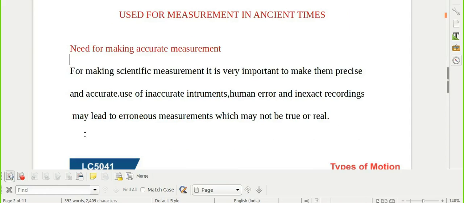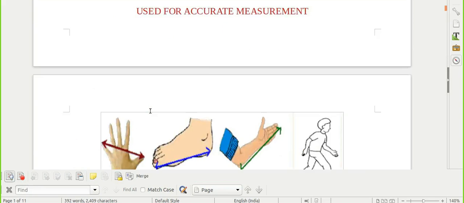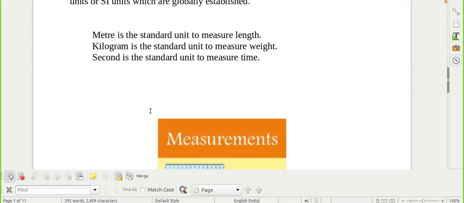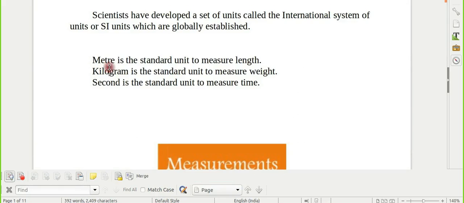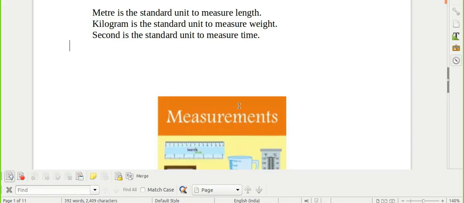To avoid this inaccuracy, the scientists have developed a set of units called standard units. Like meter is the standard unit to measure length, kilogram is the standard unit to measure weight, and second is the standard unit to measure time.